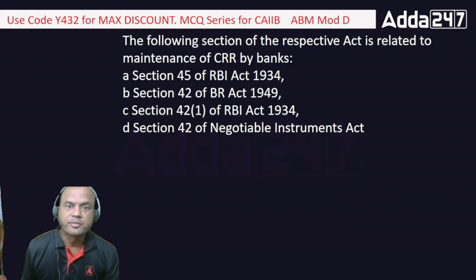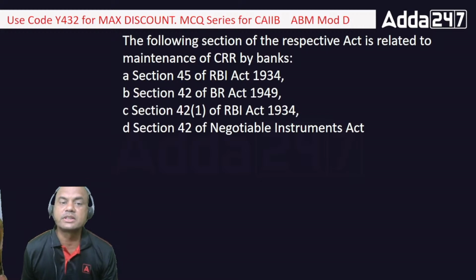Next one. The following section of the respective act is related to maintenance of CRR by the banks. So CRR by the banks is to be maintained under which of these acts? Section 45 of RBI Act 1934, Section 42 of BR Act 1949, Section 42(1) of RBI Act 1934, Section 42 of Negotiable Instruments Act.